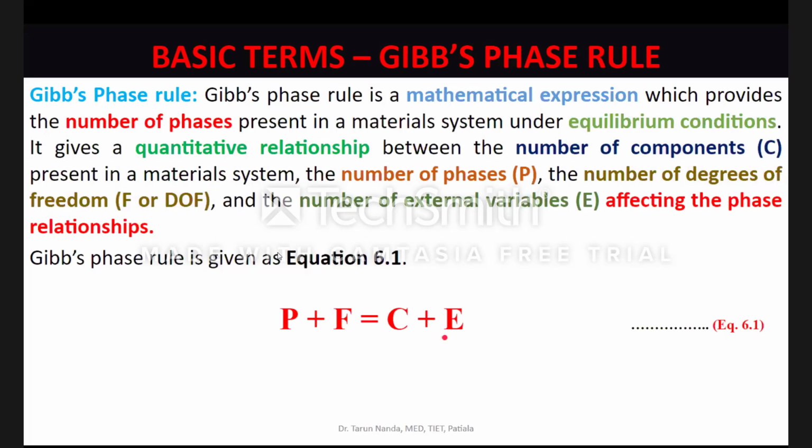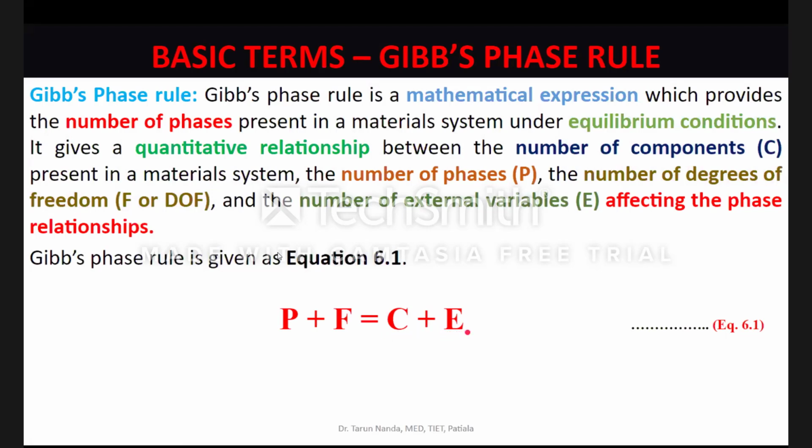So just as said, most of the binary alloys which are manufactured in the industry, apart from composition, which is not an external variable, the two parameters which generally are changed, altered, controlled through which the material system is processed are pressure and temperature. So generally you'll find 2 over here. But for example, binary alloys are always manufactured at 1 atmospheric pressure. So their pressure is fixed. Pressure is not a variable. You'll be left with only one external variable, that is temperature.